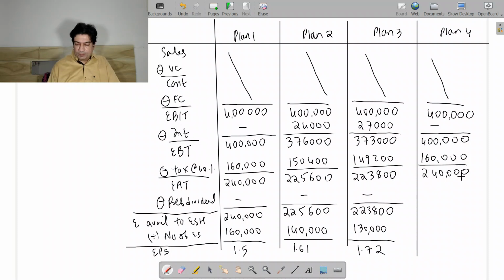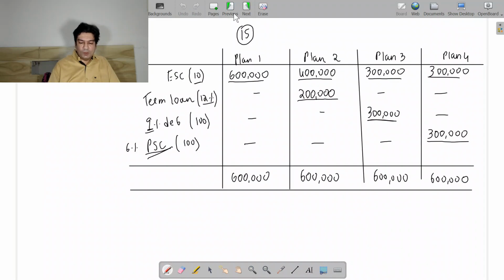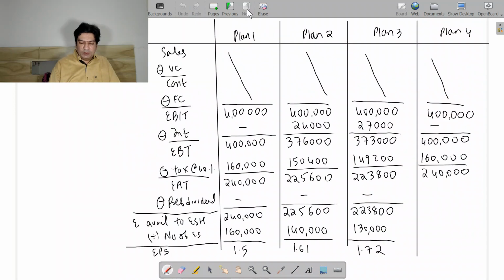Now I have to pay preference dividend. So on 3 lakhs I have to pay 6% preference dividend. So 18,000 is the preference dividend which I need to pay. So 2,40,000 minus 18,000, so 2,22,000.